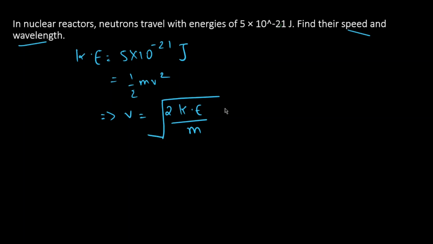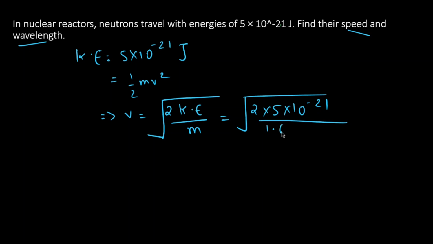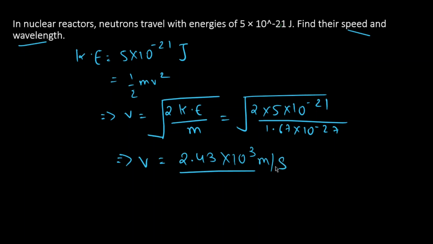So 2 into kinetic energy, 5 into 10 raised to minus 21, upon mass of neutron, which is almost equal to mass of proton, that is 1.67 into 10 raised to minus 27. Solving this, we get v as 2.43 into 10 raised to 3 meter per second.